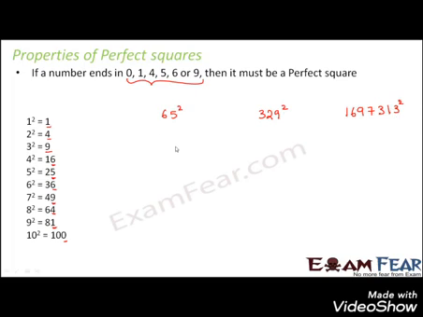So how do we know that when you square this number, the result that you get is a perfect square? Because that result can be obtained by multiplying a number by itself. You are multiplying 65 by itself to get that number. So the square of 65 is a perfect square. But how do we know what is that digit where the square of 65 ends? Now look at any big number. All these three numbers, what do they have at their units place? 65 has 5, 329 has 9 and this number has 3.